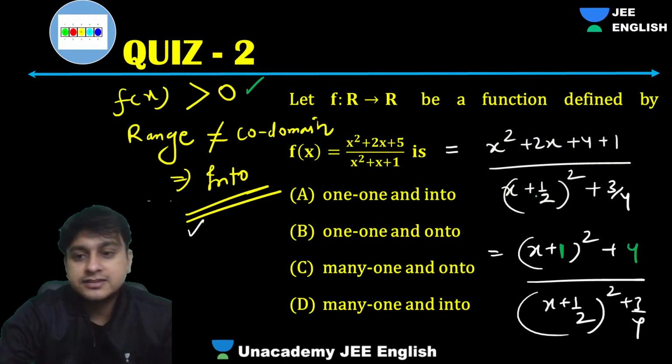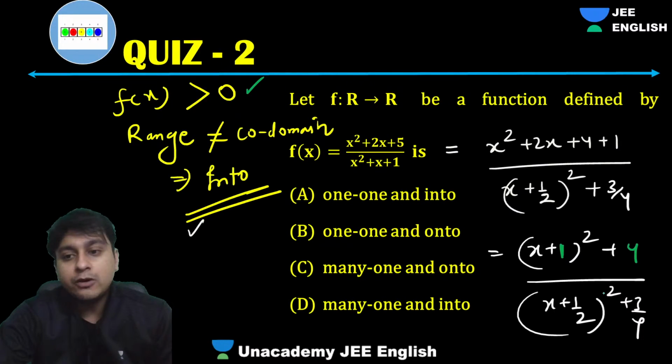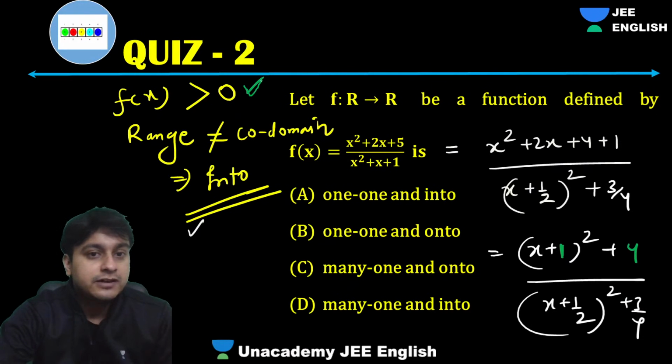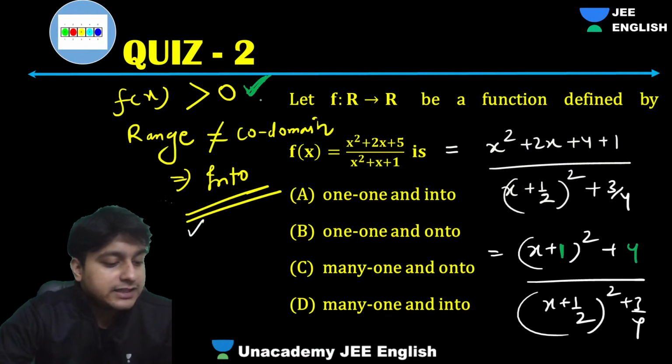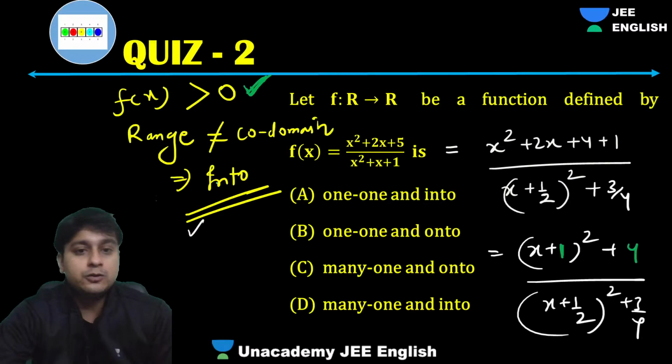Very good, Shivani, that's correct. So it's a whole square by whole square, so it will be always positive. So the range will not be equal to codomain. Okay, guys, whoever has missed out, please understand. The range will not be equal to codomain, so it's an into function.